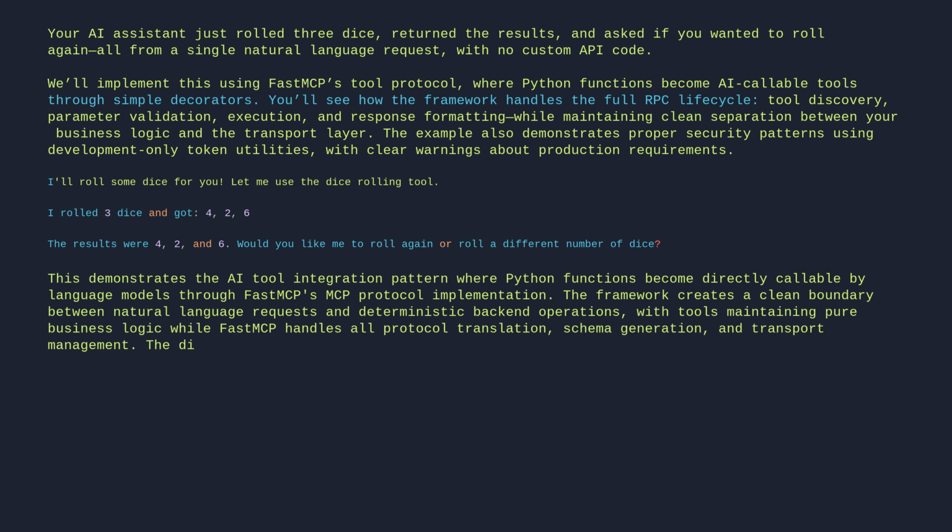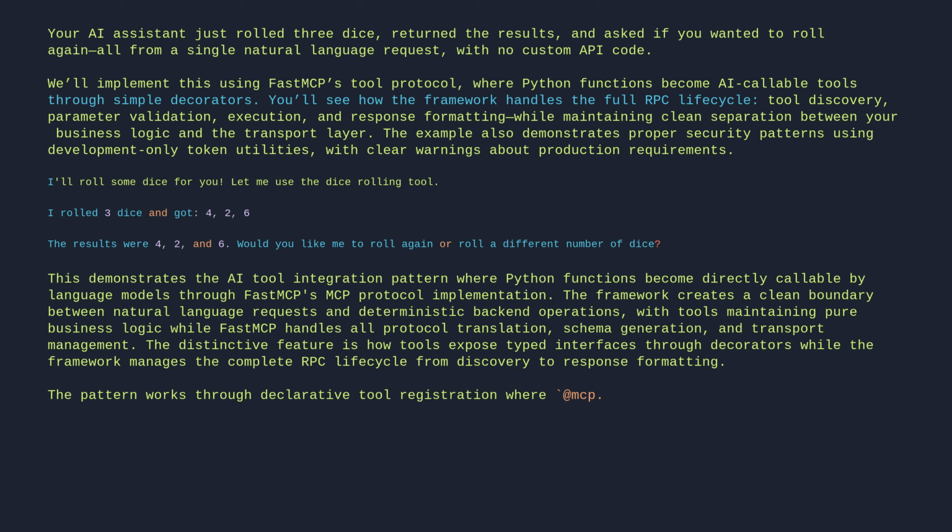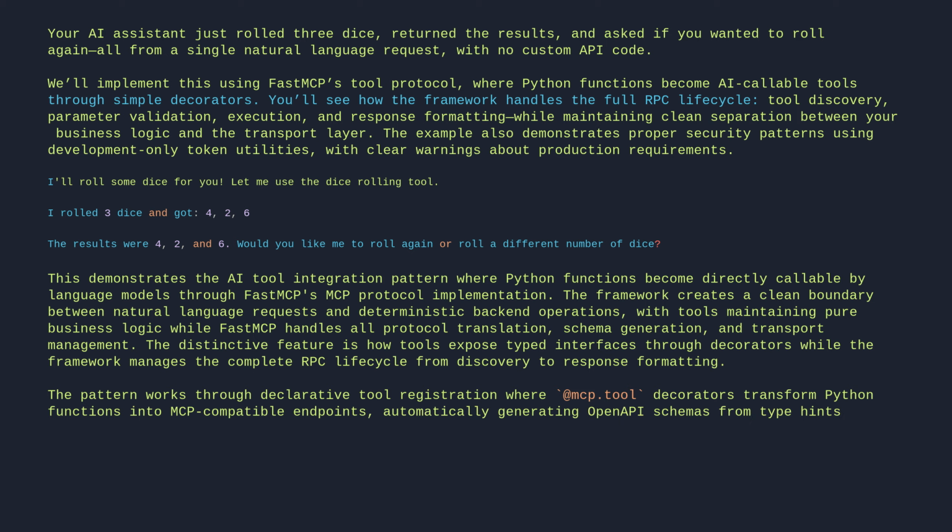The distinctive feature is how tools expose typed interfaces through decorators, while the framework manages the complete RPC lifecycle from discovery to response formatting. The pattern works through declarative tool registration, where the tool decorators transform Python functions into MCP-compatible endpoints, automatically generating OpenAPI schemas from type hints.